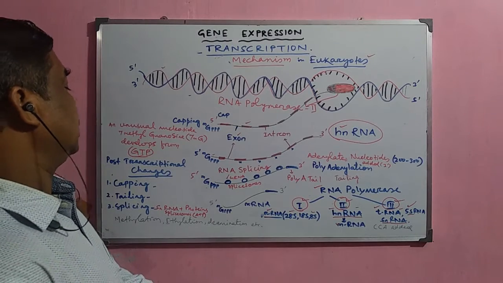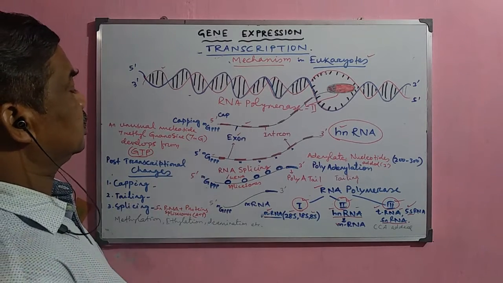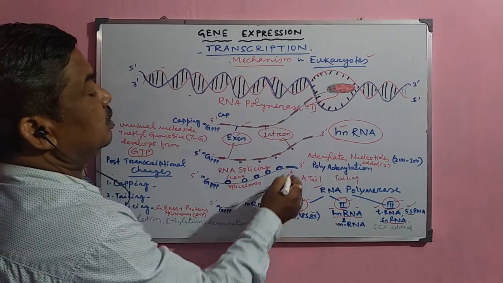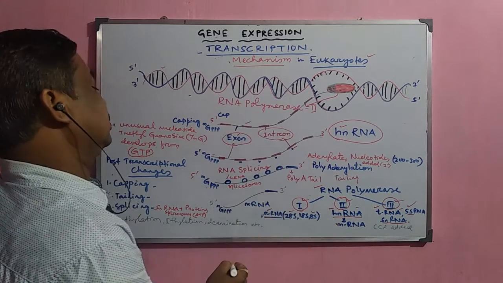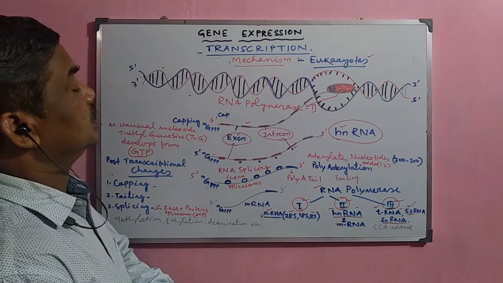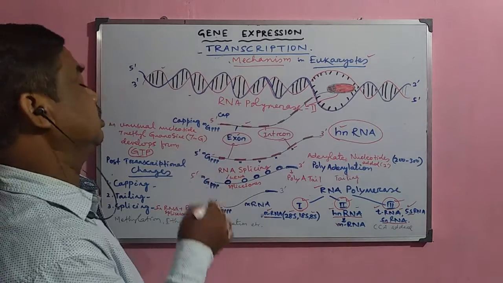This hnRNA normally consists of two important parts, exon and intron. The introns are the non-essential part, which are not required for the synthesis of the protein, but they are present in the mRNA.